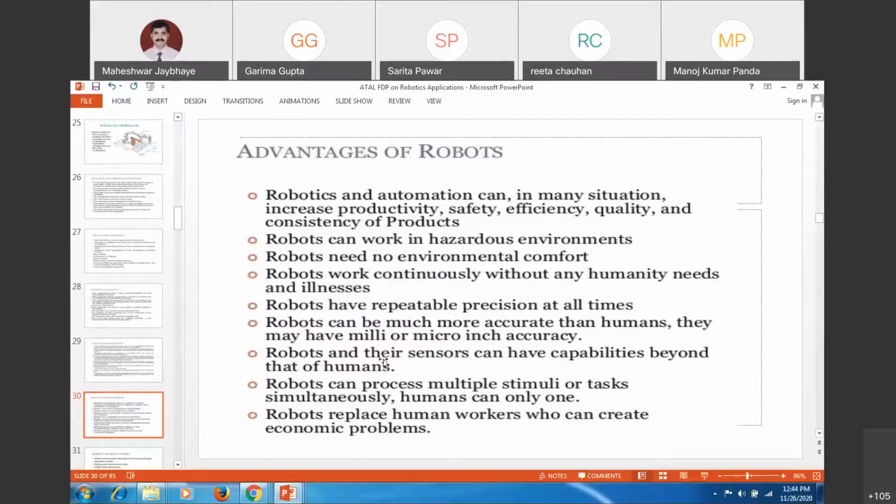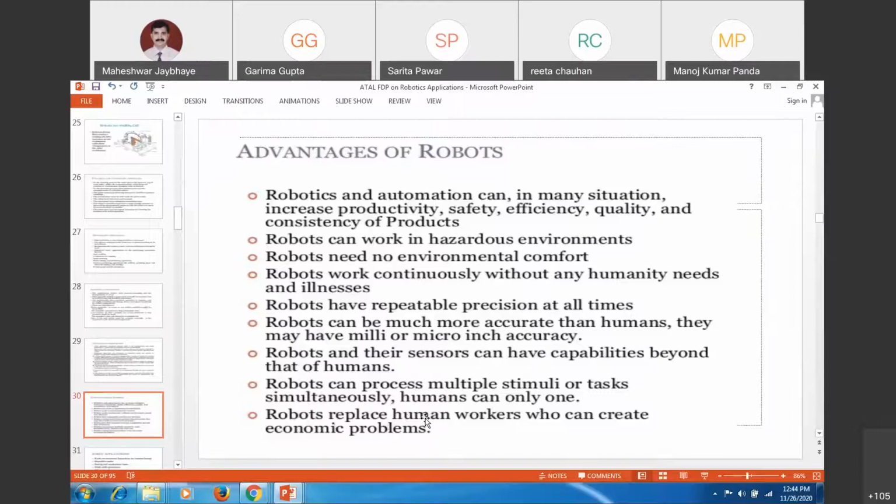Robots and their sensors can be capable beyond humans. Yes, some of the sensors being developed can recognize and have more capabilities than the regular worker who will be working on that line. They process multiple stimuli at a time and perform tasks simultaneously, which humans may not be able to do.